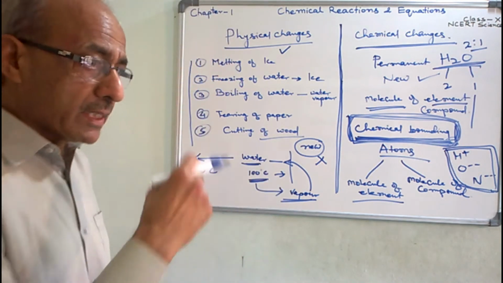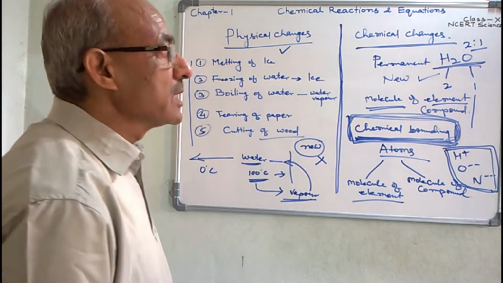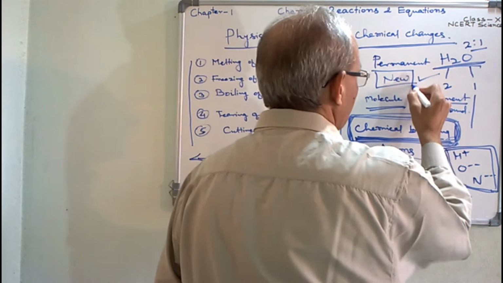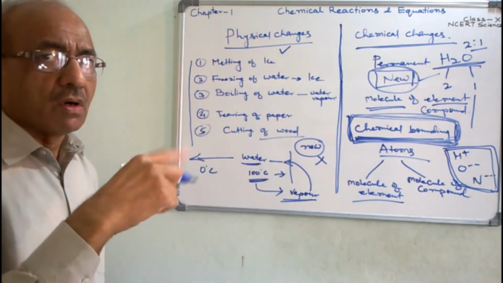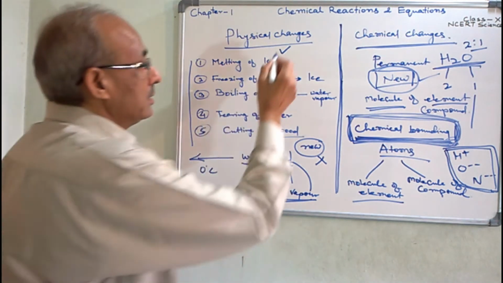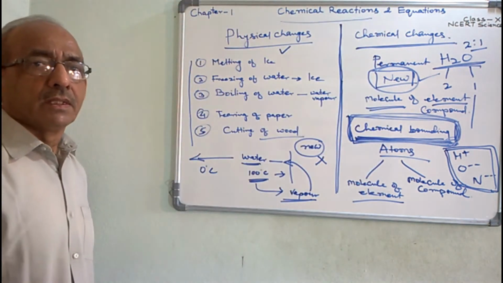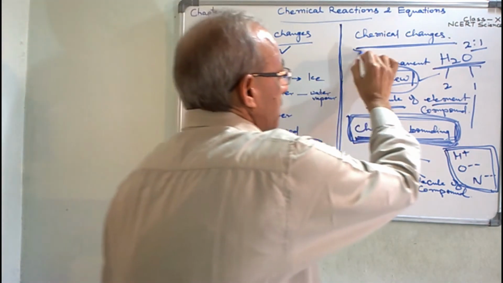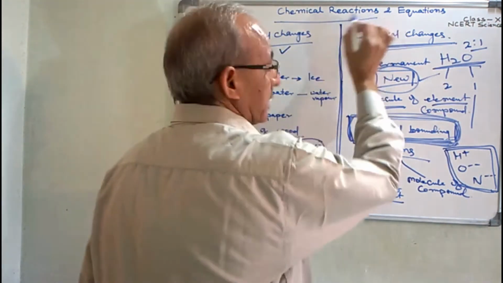And due to rearrangement of the atoms, new substances are produced. And all these happenings are called chemical reaction. Chemical changes only occur due to chemical reaction.